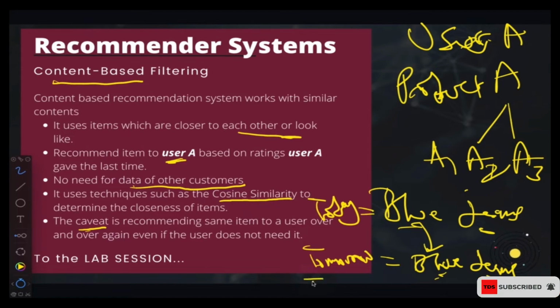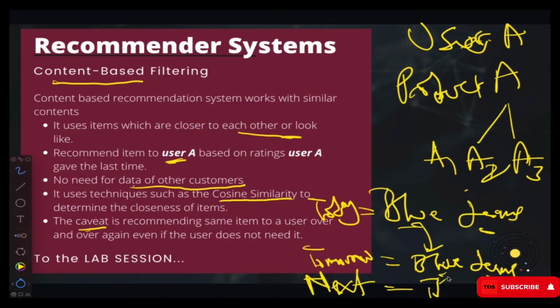If I come again the next day, or the day after tomorrow, they're still going to recommend blue jeans to me. They are going to keep recommending blue jeans to me.